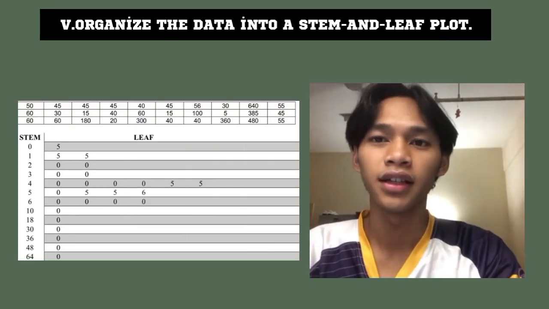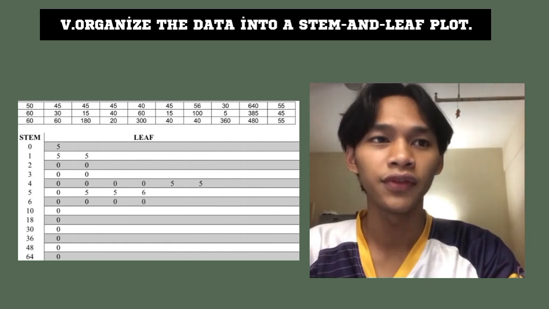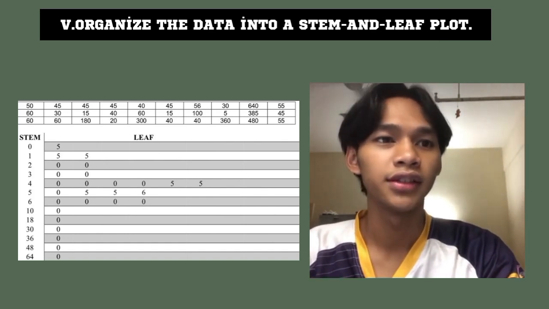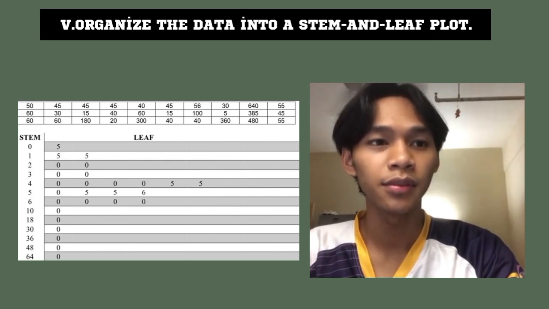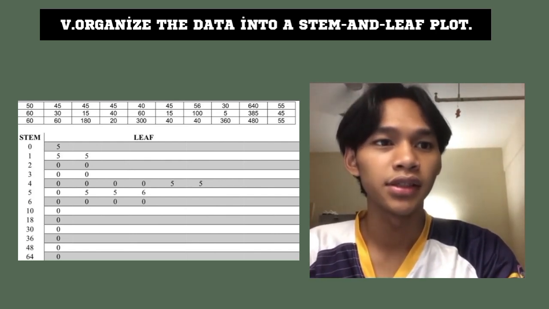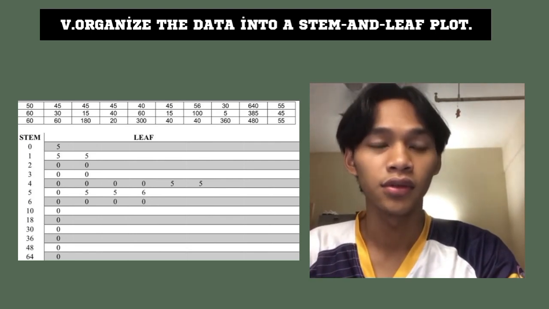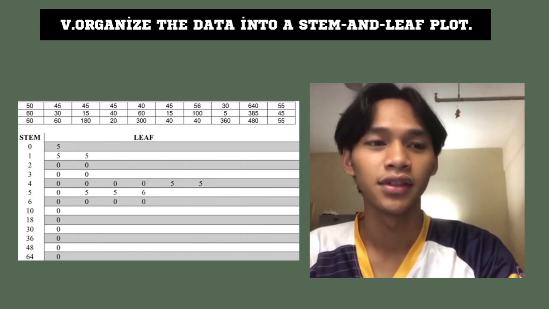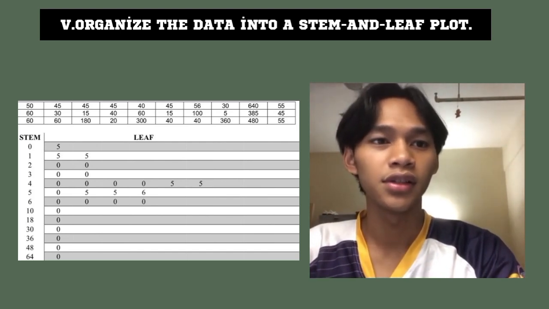I would like to explain the data in a stem and leaf plot. We have stem 0 and the leaf is 5. Next stem is 1 and the leaf is 5, 5. Next stem is 2 and the leaf is 0, 0. Next stem is 3 and the leaf is 0, 0. Next we have stem 4 and the leaf is 0, 0, 0, 0, 5, 5. And the stem is 5 and the leaf is 0, 5, 5, 6. Next stem we have 6 and the leaf is 0, 0, 0, 0.